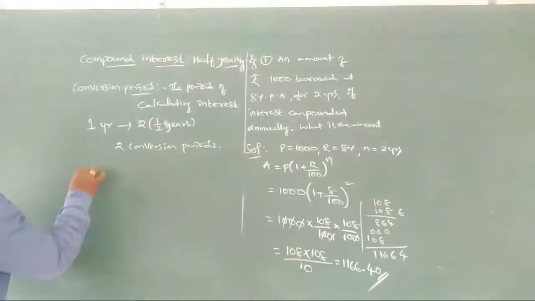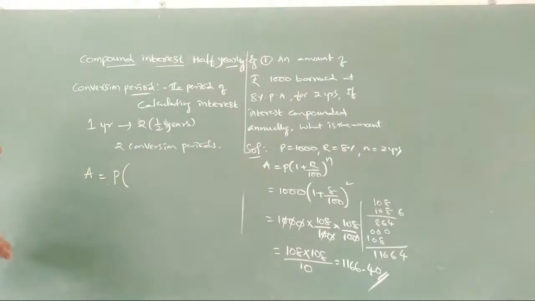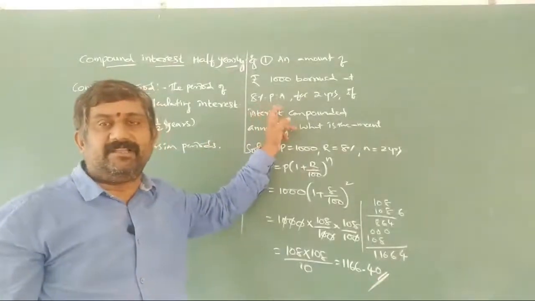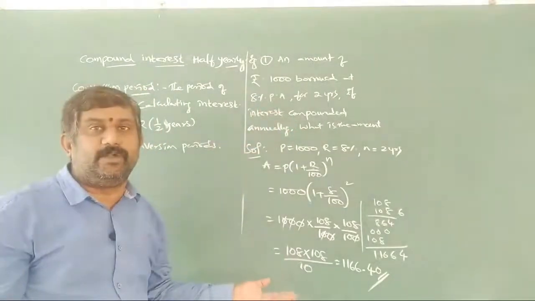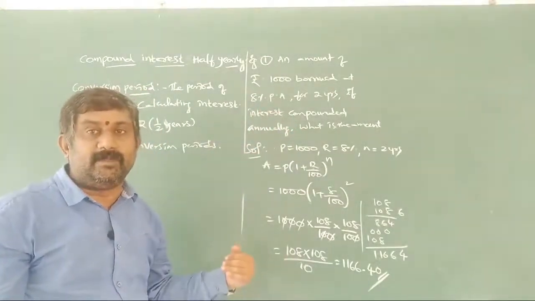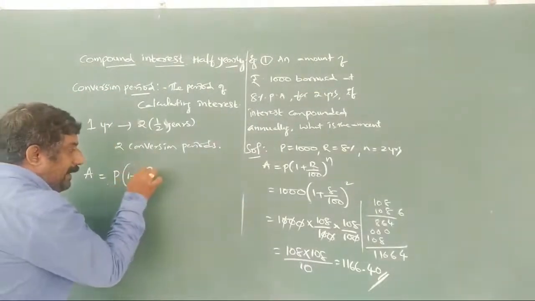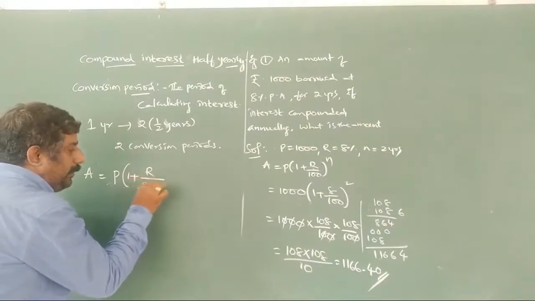Then what we will get? How is the formula going to be? A is equals to P of... Generally, interest will be given per annum. Suppose if it is 8%, then automatically for half year how much it is going to be? 8 by 2. Nothing but R by 2 we will get here. Nothing but R by, already we will have 100 here.